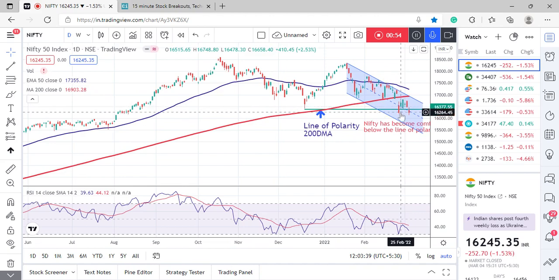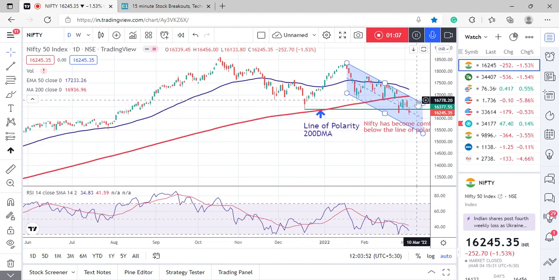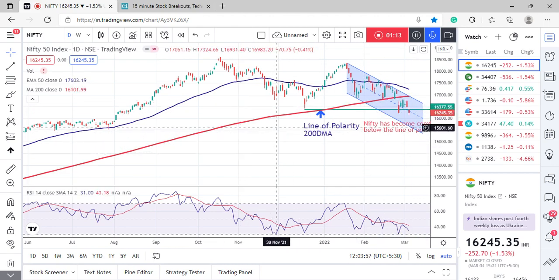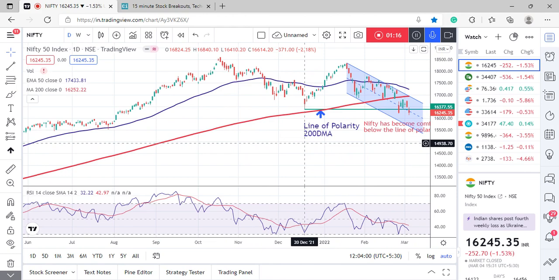Now, as long as it is trading below this swing low, the near term trend will remain negative. Whereas if Nifty remains below the upper band of the falling channel, the trend will remain negative for the short to medium term. Also, it is remaining below the 200 days moving average, which can be called a line of polarity. So, as long as Nifty remains below the line of polarity, the medium term trend will remain negative. Any rally towards higher levels can be used for trimming the long position or creating a short position.